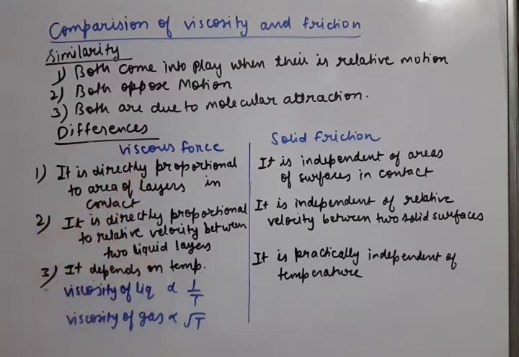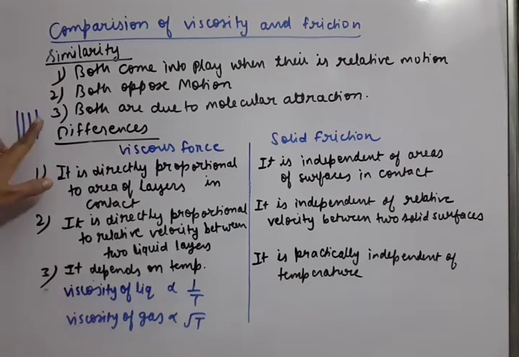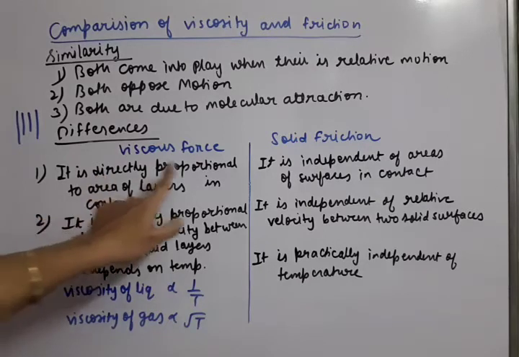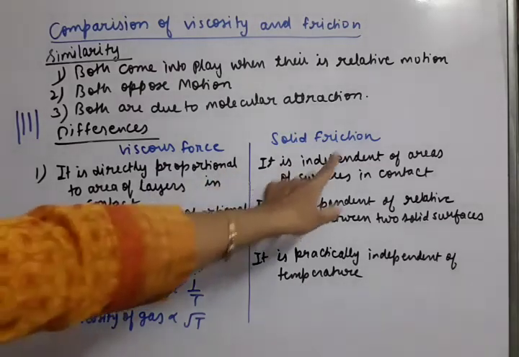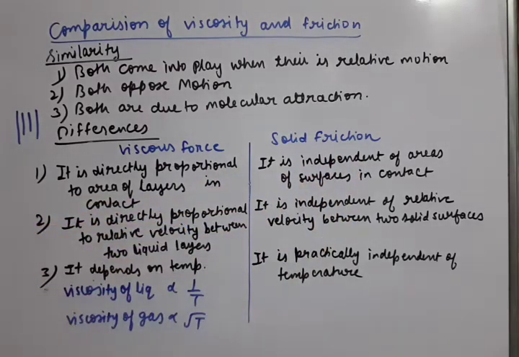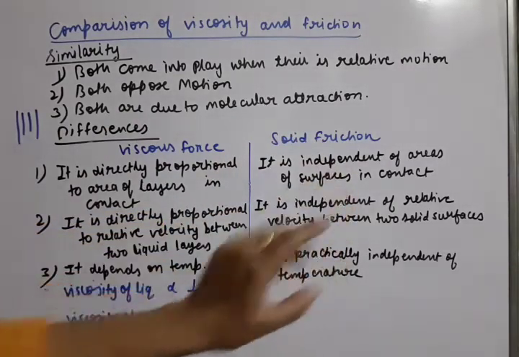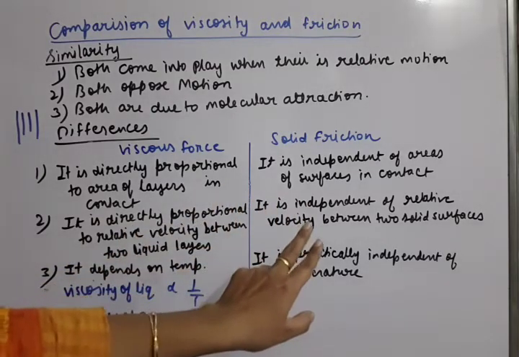Suppose a liquid is drawn. These are the layers of the liquid. Whatever the area of a layer in contact with the other layer is, that decides the viscosity. So viscous force is directly proportional to the area of layers in contact, and it is independent of the area of surfaces in contact. This is about liquids and that is about solids. Now the second point is also about independence.